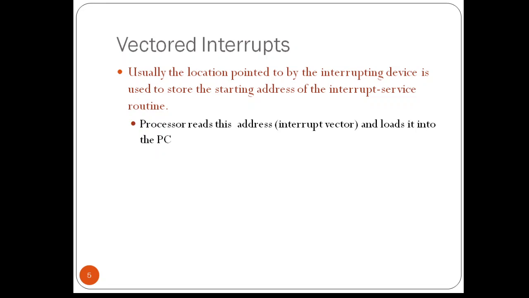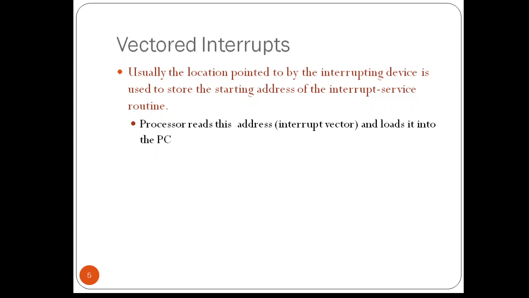With the help of that, the programmer has some flexibility, as he can store an instruction which will cause a branch to the appropriate routine. The appropriate routine is nothing but the appropriate interrupt service routine. In many computers, this will be done automatically by the interrupt handling mechanism.